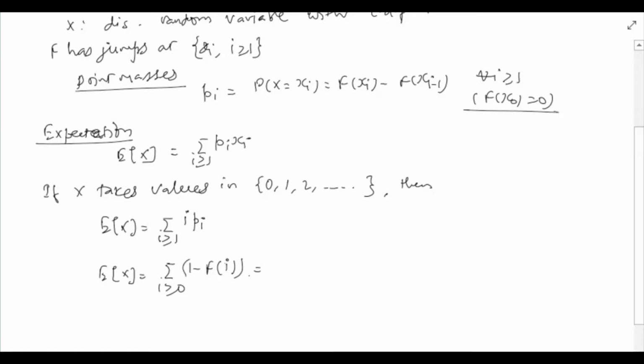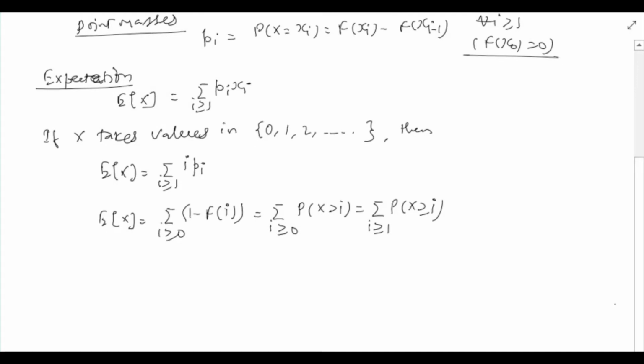Notice that this is equal to the sum over i greater than or equal to 0 of the probability that x is greater than i, which in turn is equal to the summation over i greater than or equal to 1 of the probability that x is greater than or equal to i. So we have this alternate formula for expectation. We will see a few examples very soon, but for now let us turn to continuous random variables.